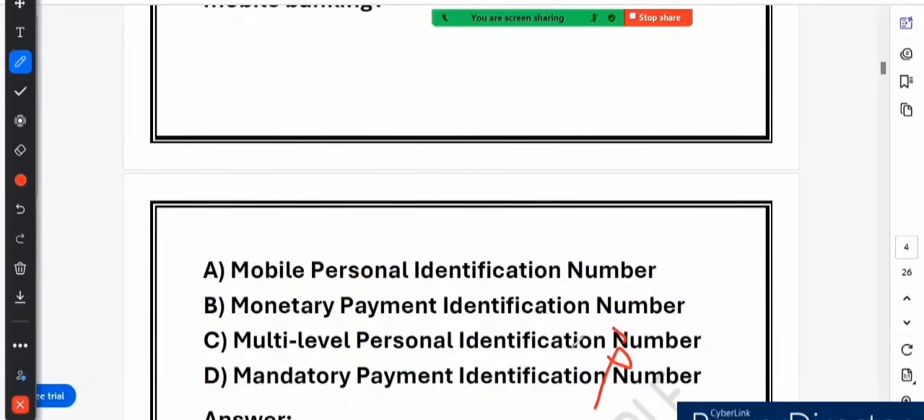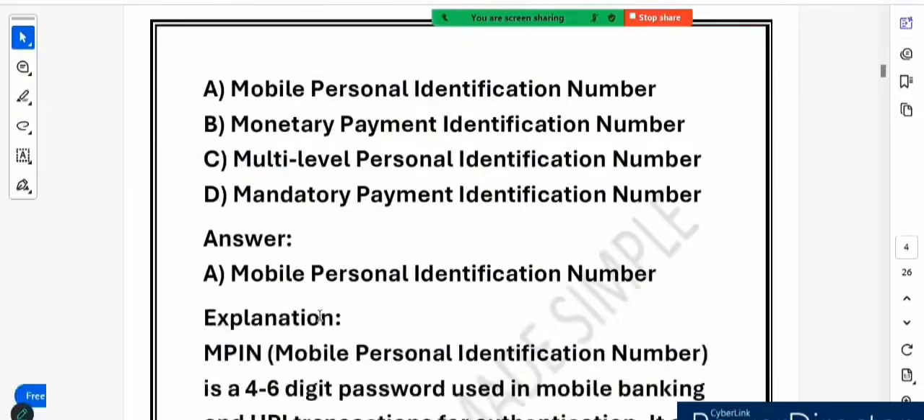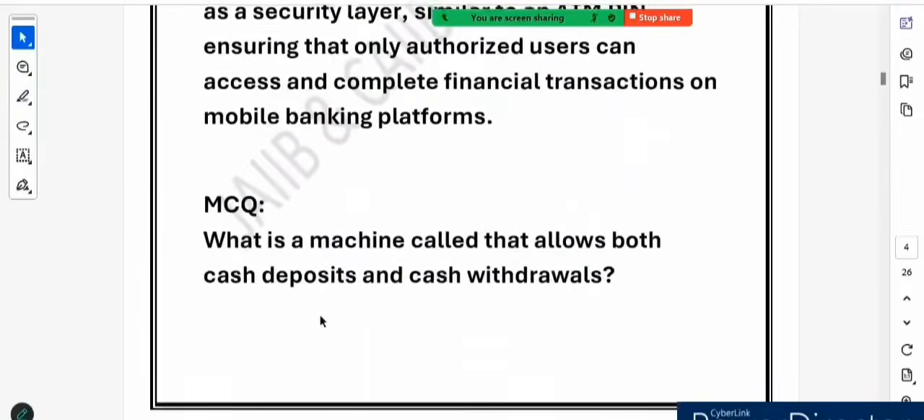So what we learned is that MPIN stands for mobile personal identification number. It is a 4 to 6 digit security pin used for mobile banking as well as UPI payment. It is not monetary payment identification number. It is not a multi-level pin. It is not mandatory payment identification number. It is just like an ATM pin but for mobile transactions. It ensures security as well as ease of payment. So these are the two benefits of having MPIN. Very nice question it is.